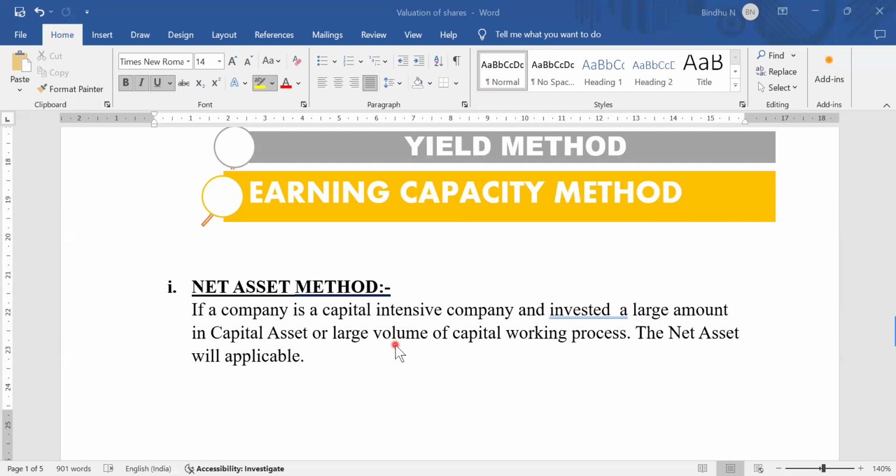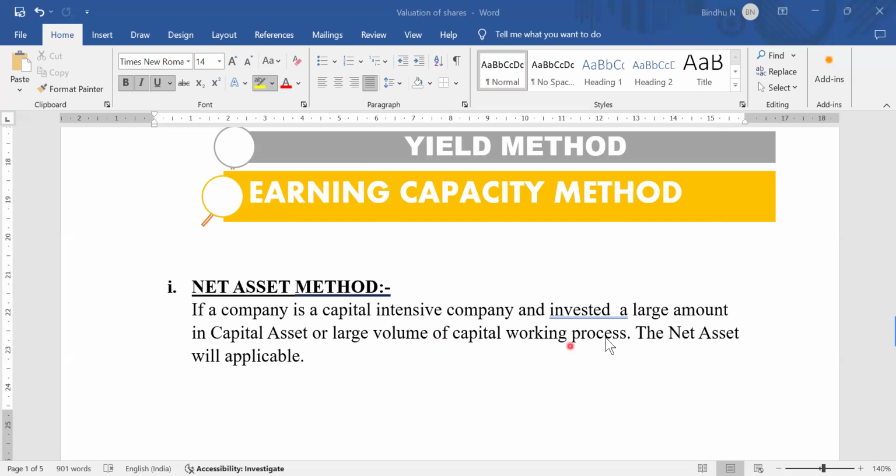If you look at the meaning of the net asset method, if a company is engaged in transactions that are capital intensive, making transactions based upon capital investment, and that too with a large amount invested in capital assets, those kinds of companies will follow the net asset method. If a company is capital intensive and has invested a large amount in capital assets or a large volume of capital work in progress, those companies will follow the net asset method.